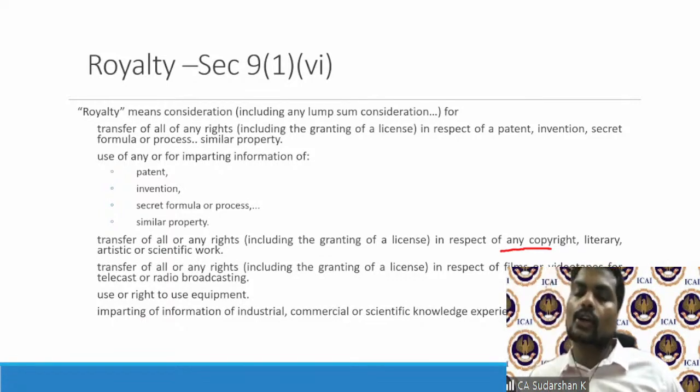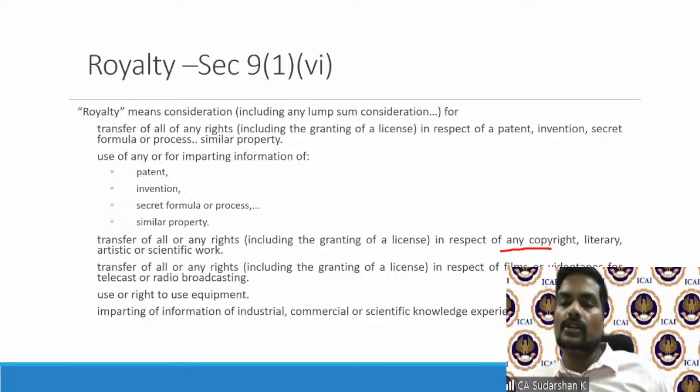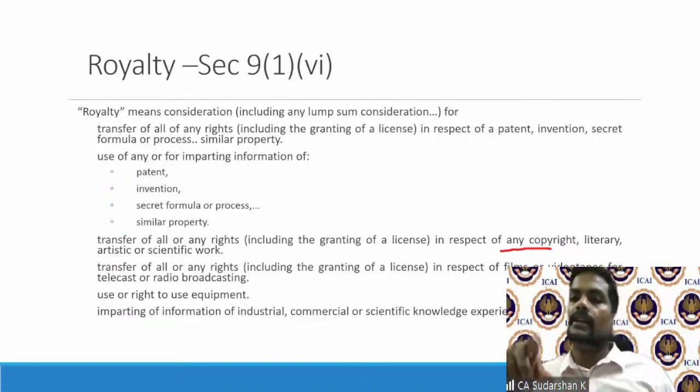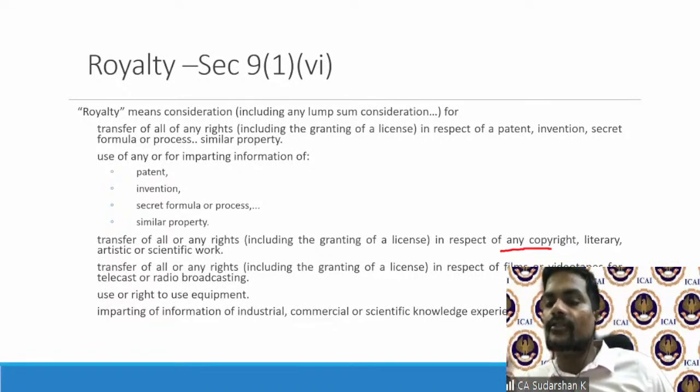Repeat, Act or treaty, whichever is beneficial to the taxpayer. So the taxpayer says, look, the treaty definition does not have Explanation 4, because the treaty has to be amended. When they entered into the treaty, they did not include this.